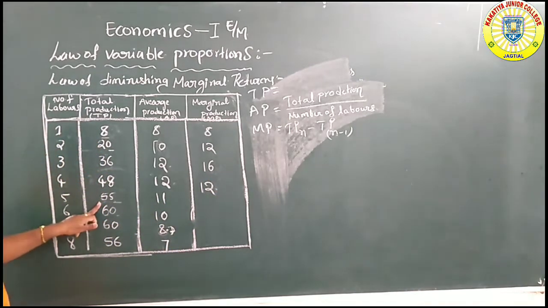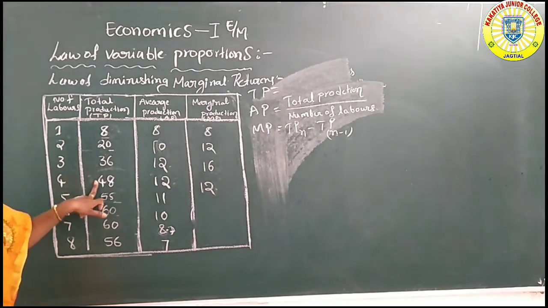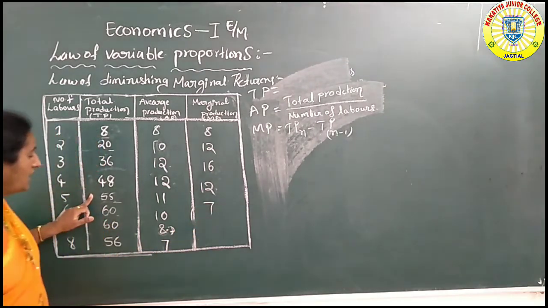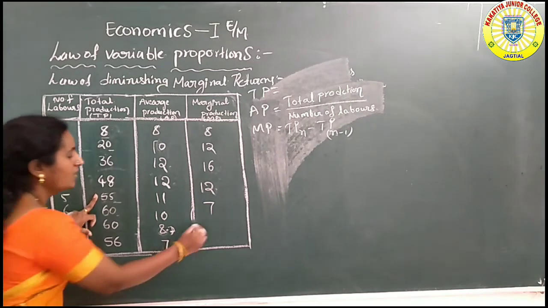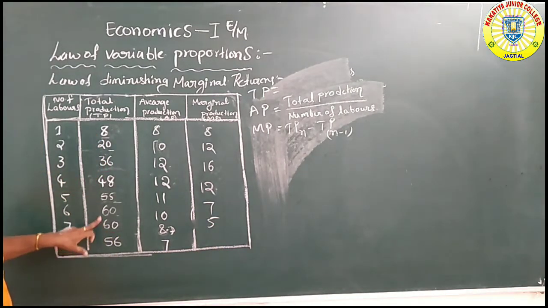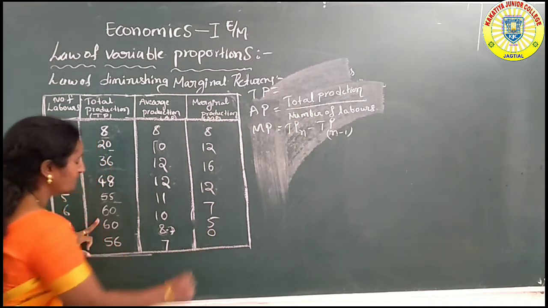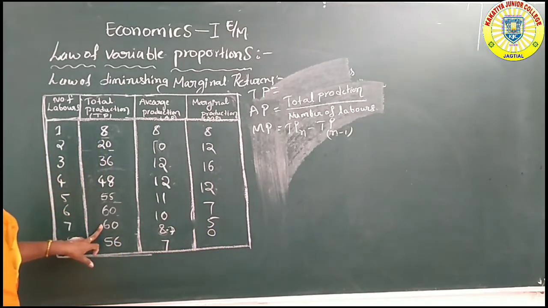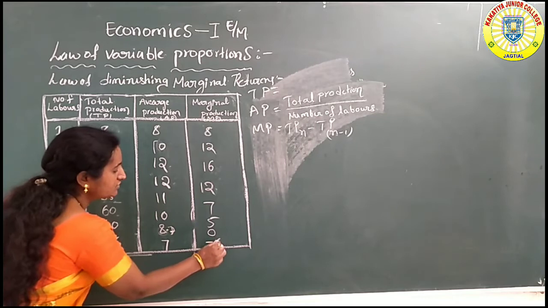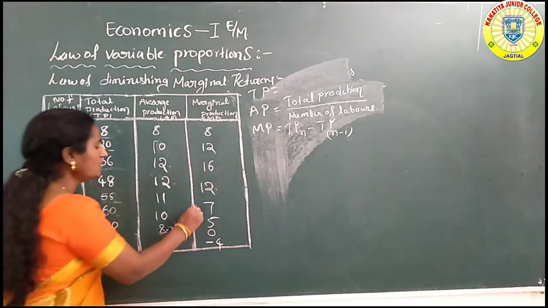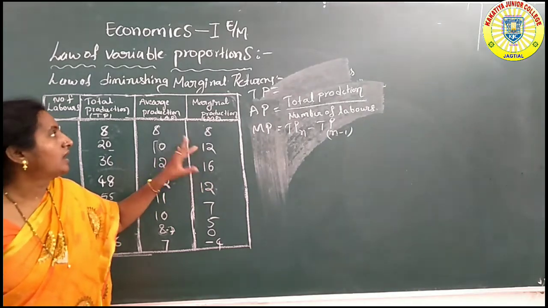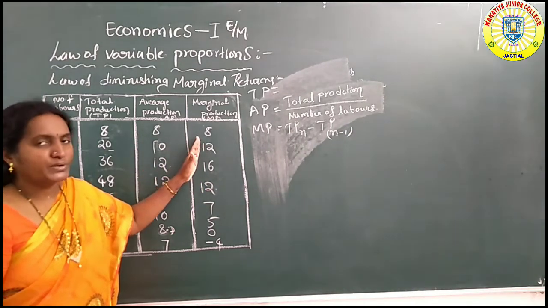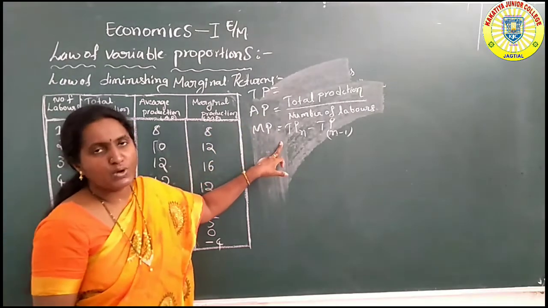Then 55 minus 48, only 7, completely decreasing. And 60 minus 55, only 5. Then 60 minus 60, 0. And 56 minus 60, that is minus 4. So this is the marginal production. To find the average production and marginal production, we use these formulas.